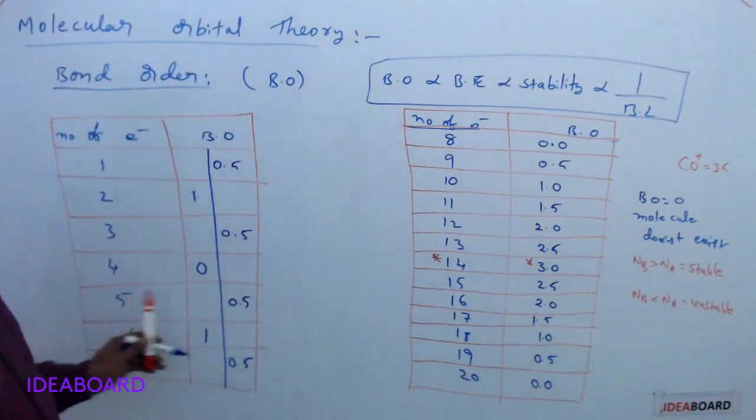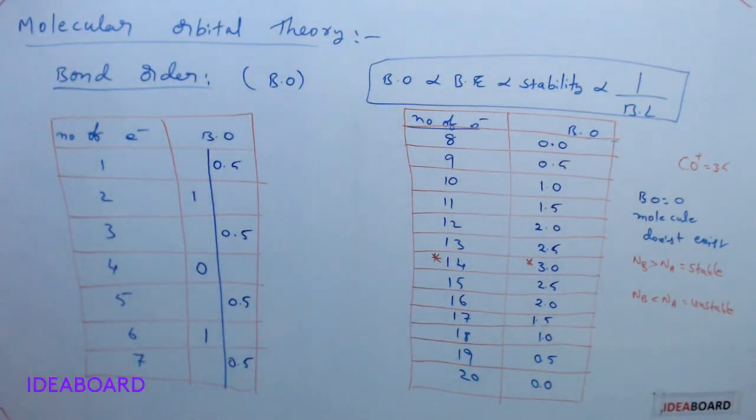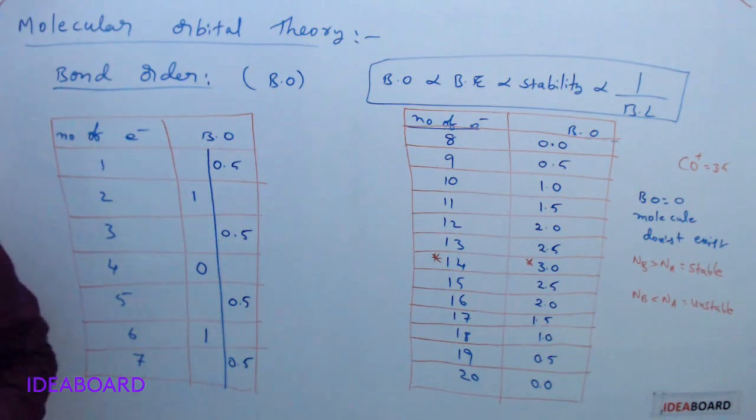So this is to remember bond order values. They are asking questions based on this. So please try to write the bond orders of different molecules by just going through this table easily. Okay. So this is about molecular orbital theory, and tomorrow we'll go through the next concept.